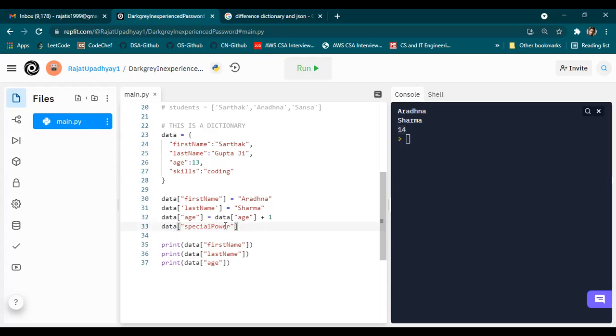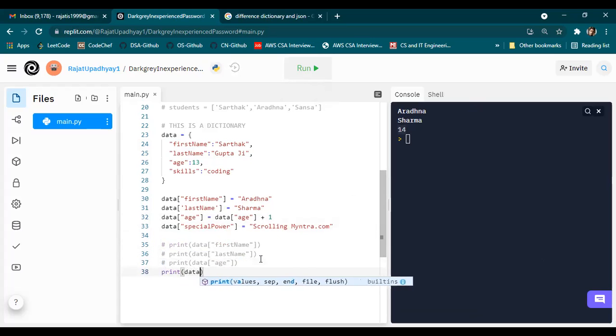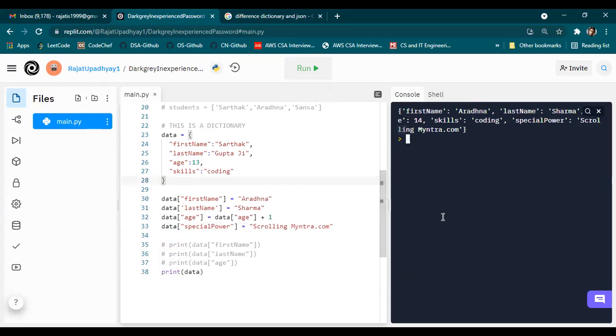So I'll just write data of special power. I do not need to do anything else. I just write data of special power equal to, and I'll say scrolling mintra.com. And I'll run it. We cannot see it right now, so I'll just print data. Run it again. Yes, sir, you can see that it has been added here, right? So a new key value pair has been added. Exactly. So you just have to say data of special power is equal to whatever, and then it will add that key, right?